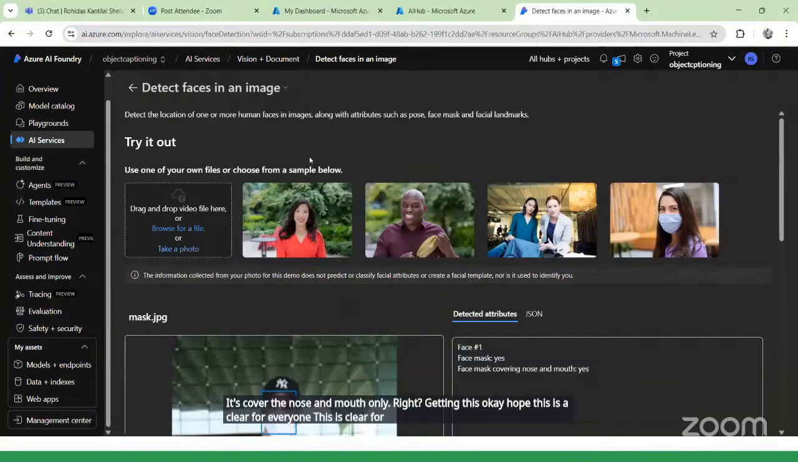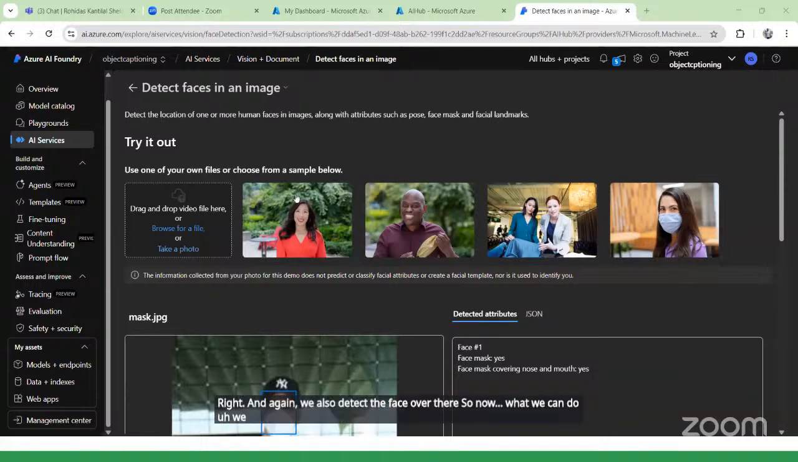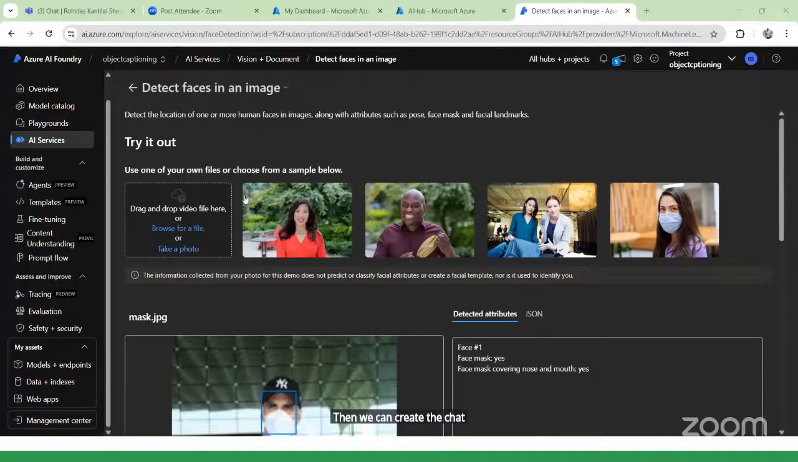So far, we extracted the information from particular images, and we also detected the face. Now we can also create a simple chatbot. Now I will tell you how we can create that chatbot.